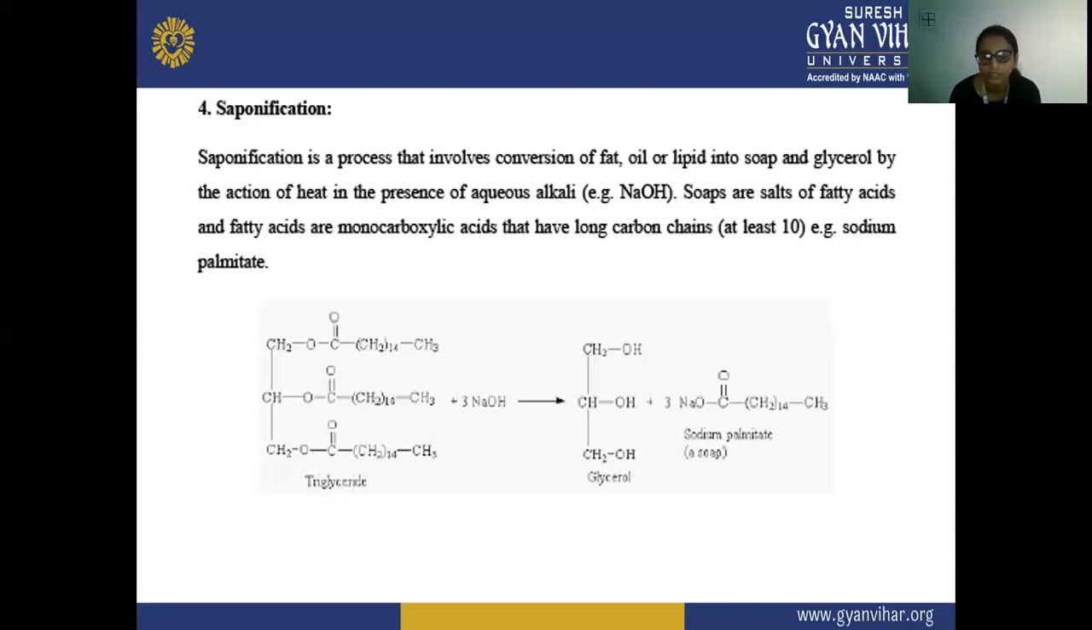So here the triglyceride, which is an ester, is your fat or your oil. If it contains a single bond, then it is a fat, and if it contains a double bond, that is unsaturated, then it is an oil. So this fat or oil, that is the triglyceride, is heated in the presence of alkali, that is NaOH, and is converted into glycerol as well as sodium palmitate, which is your soap.